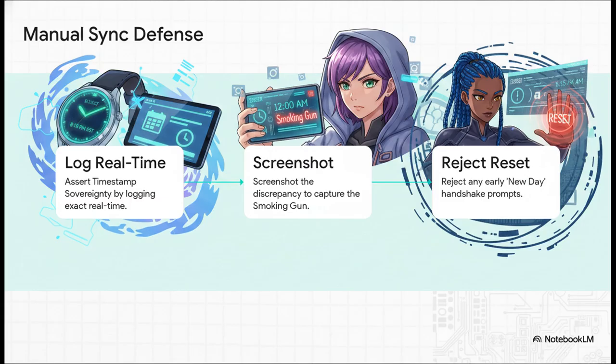Step 2 is to screenshot the discrepancy. If the terminal shows midnight while the physical world is clearly at 8:15 p.m., capturing that exact, conflicting moment is described as holding the smoking gun of administrative gaslighting. And finally, Step 3, reject the New Day handshake. The user must actively refuse any daily reset prompts that artificially pop up before the actual real-world midnight.